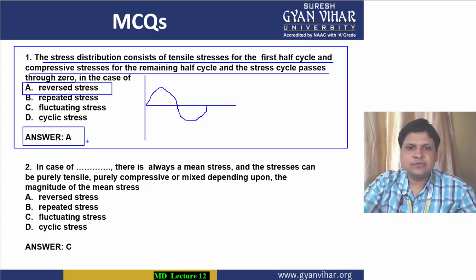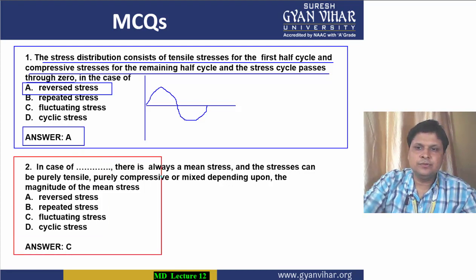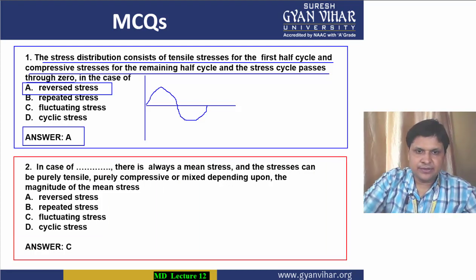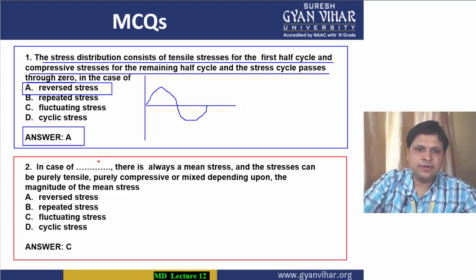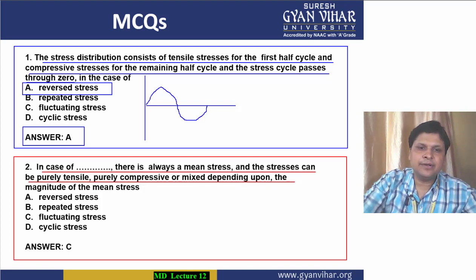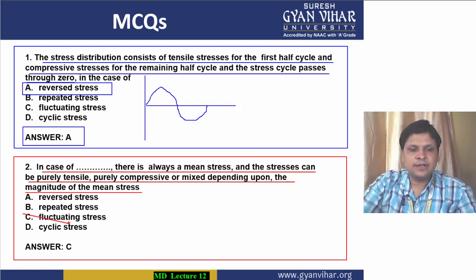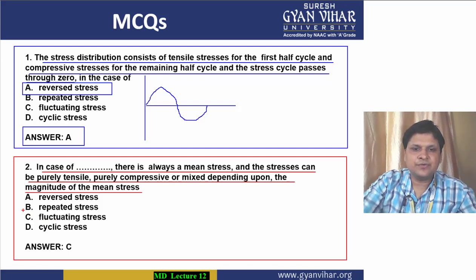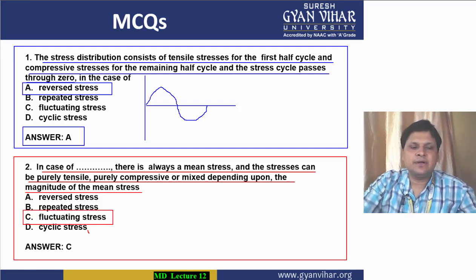Coming to multiple choice question number 2. The question says that in case of dash, there is always a mean stress, and the stress can be purely tensile, purely compressive, or mixed depending upon the magnitude of mean stress. We all know that if the mean stress value is not equal to 0, then that case is the case of fluctuating stress. So C is the answer.